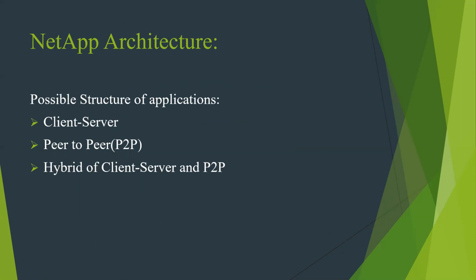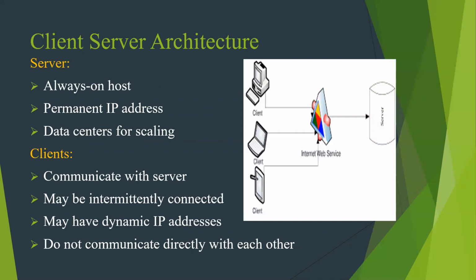Network application architecture, NetApp architecture. There are three parts of structure of applications: client server, peer-to-peer or P2P, and a hybrid of client server and P2P. Client and server architecture. In this diagram, we observe that the server is at a different location and a client is at a different location. In between them, the medium is the internet. Through the internet, the server and the clients connect.